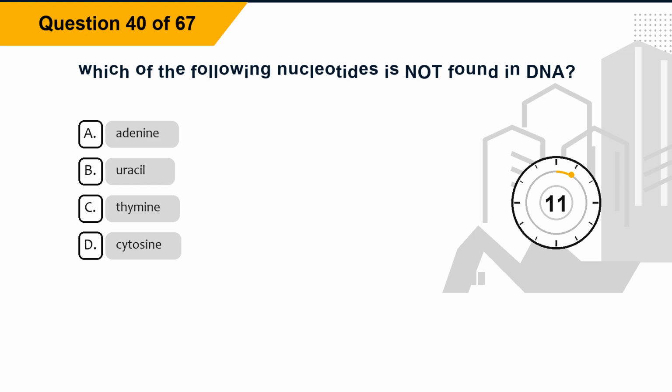Question 40. Which of the following nucleotides is not found in DNA? Option A, adenine. Option B, uracil. Option C, thymine. Option D, cytosine.